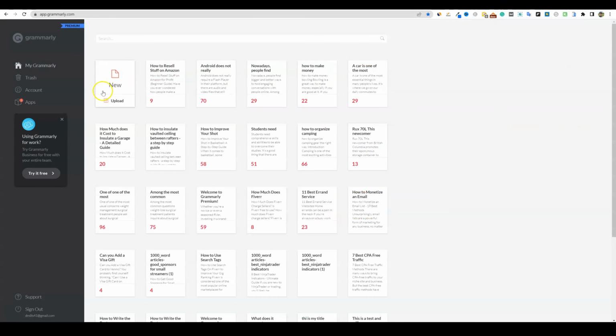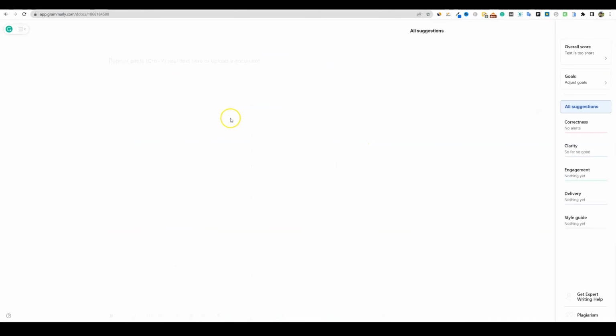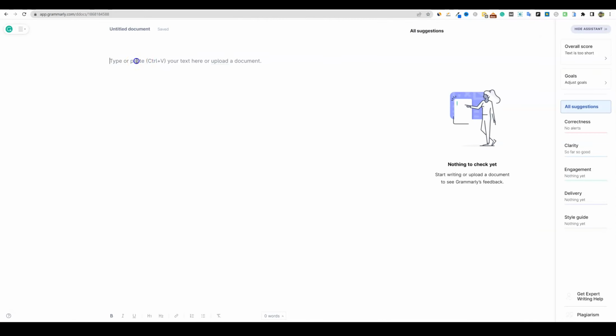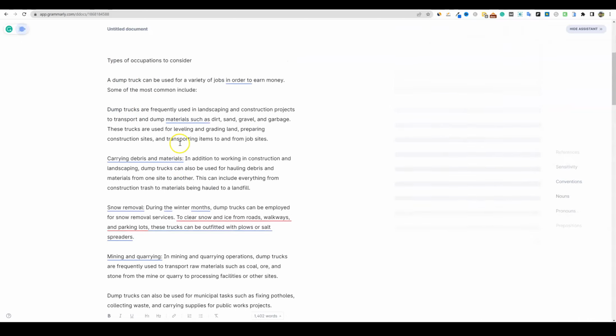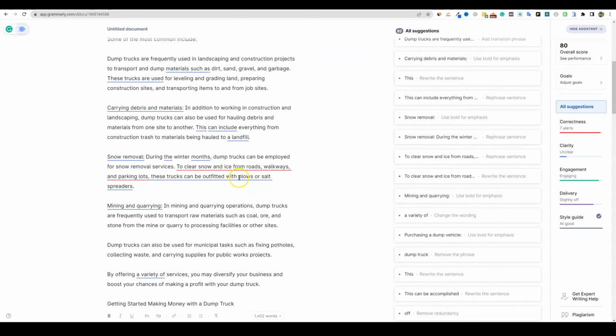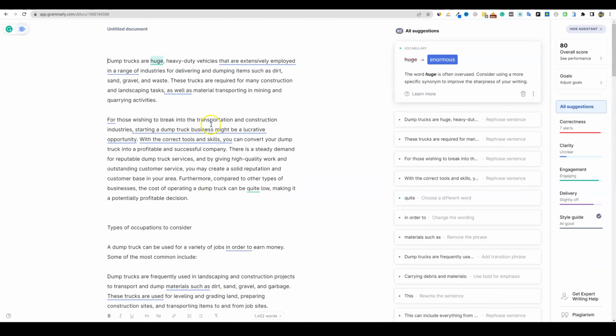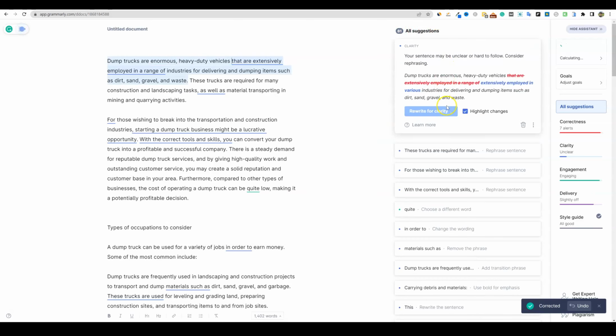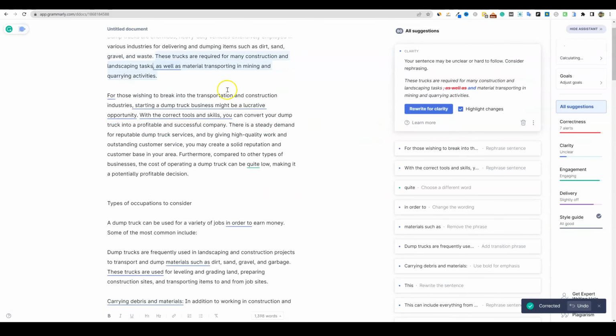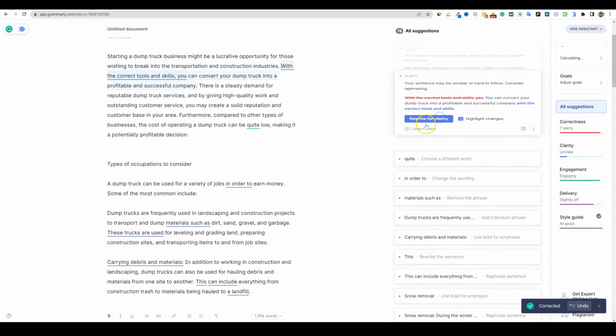And then I would finally come in here and go into Grammarly. I have Grammarly Premium, so this is probably only going to work best with the premium version. We're going to paste this in. We are going to have to bring this back into Word and reformat it, but that's okay. It's not really that big a deal. And now we have 82 suggestions, and I'm just going to basically do what Grammarly is telling me. It's going to help us rewrite these and make it sound better when necessary.